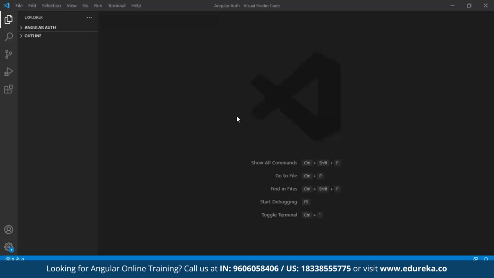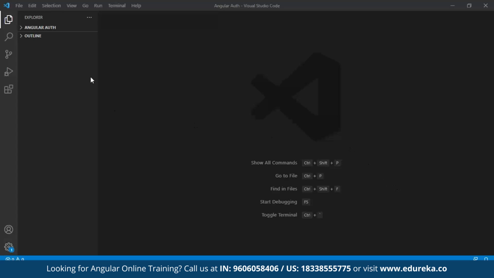Firstly, I begin with creating a folder. I'm going to call my folder Angular Auth. This has been done in my editor, Visual Studio Code. So I'm using Visual Studio Code as my editor. You can use any editor of your preference.